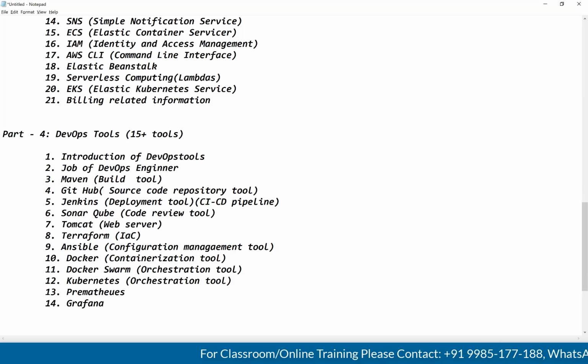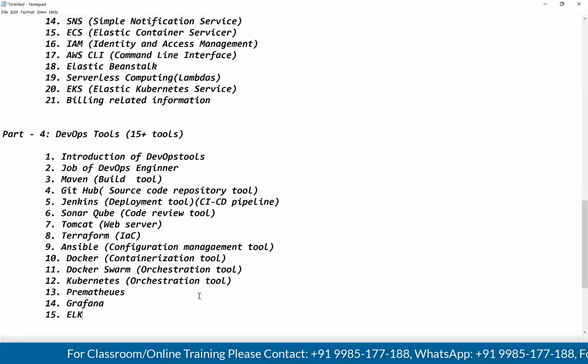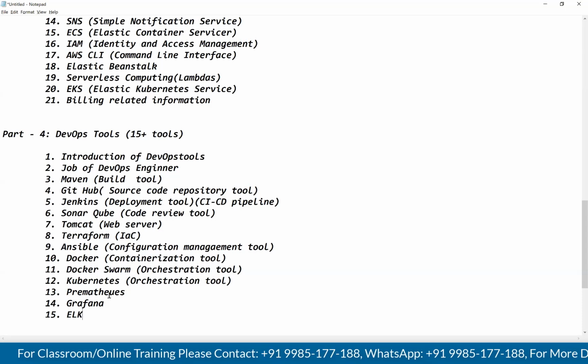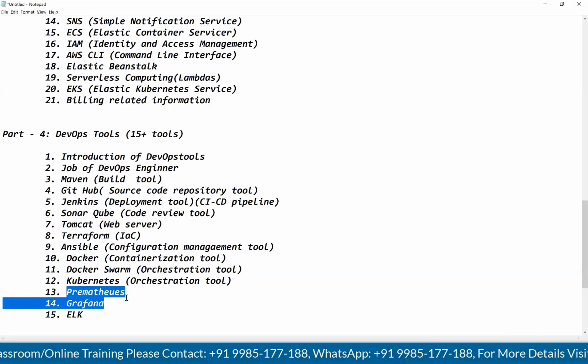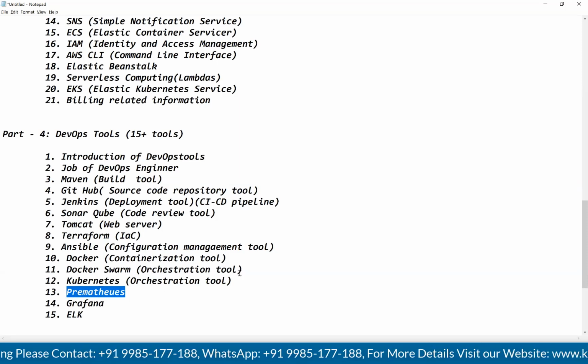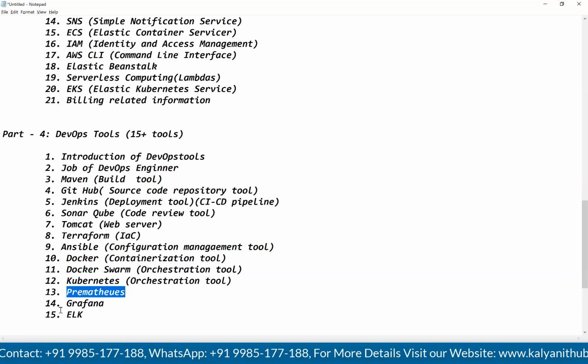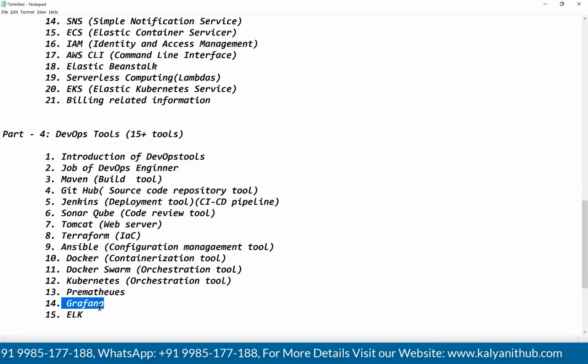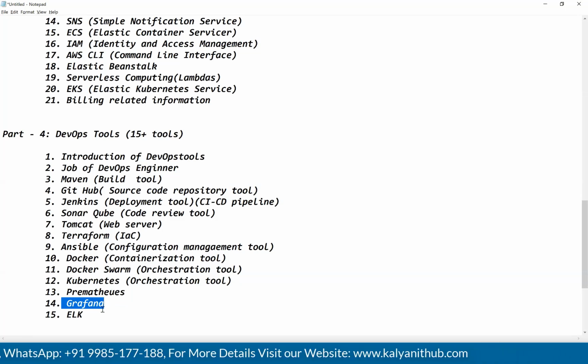Prometheus, Grafana, and here we are going to talk about the ELK stack. What is this Prometheus? Prometheus is going to work as a data source. Prometheus will collect the logs from your Kubernetes cluster, and Prometheus will give those logs to Grafana. Grafana is the visualization tool. It will analyze the logs which are provided by Prometheus, and it will display those logs on the web UI.